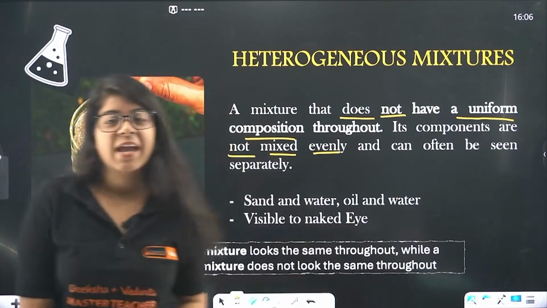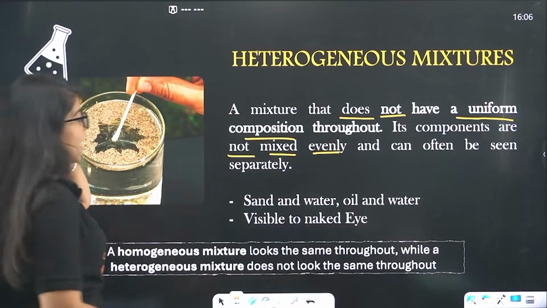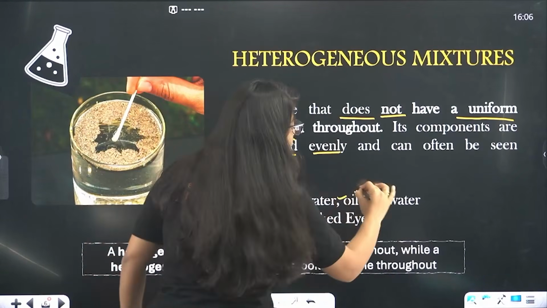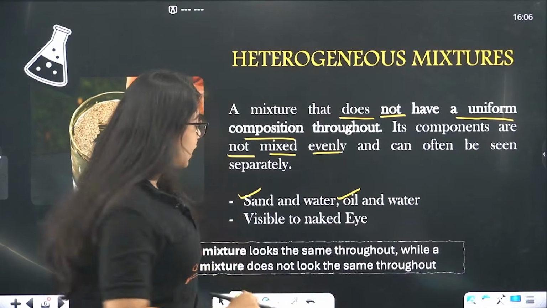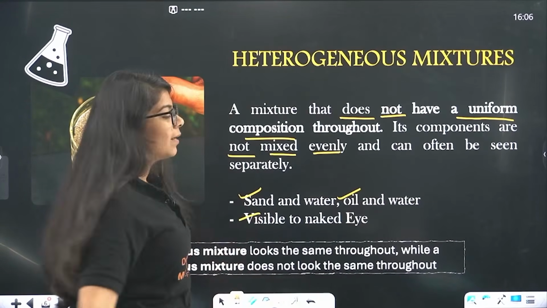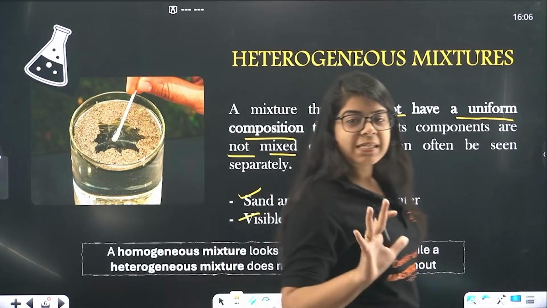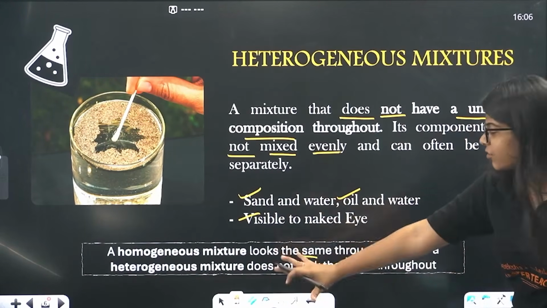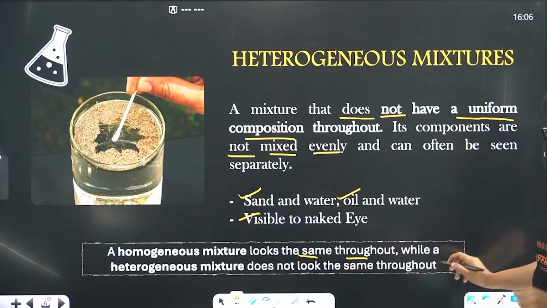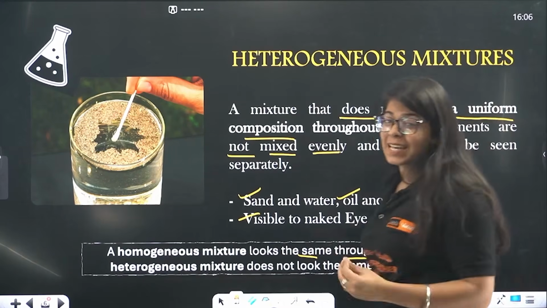Done? Okay, now what are the examples? We have sand and water, we have oil and water as well. You can see oil differently from water, correct? And they are visible to the naked eye. So basically a homogeneous mixture looks the same throughout, while a heterogeneous mixture does not look the same throughout.